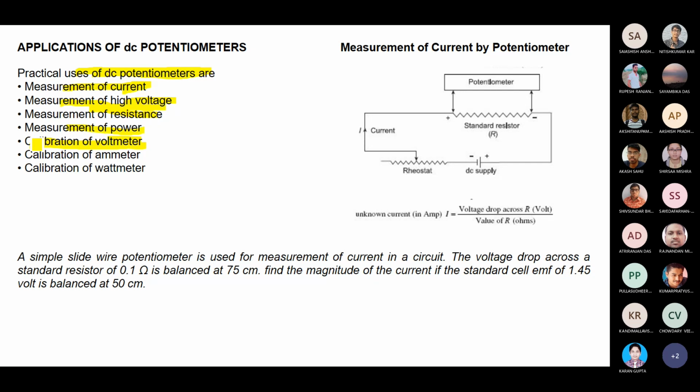You change the slide wire and see how much voltage is there. From your standard cell, the voltage is represented by your slider position, which you measure first. Then you incorporate the unknown voltmeter and find out how much it shows. Again you adjust the slide wire to your standard, and see how much deviation is there in the galvanometer in the first condition. Now we point out that deviation and see whether the exact deflection is coming to your voltmeter or not.